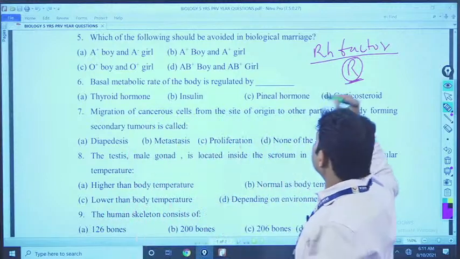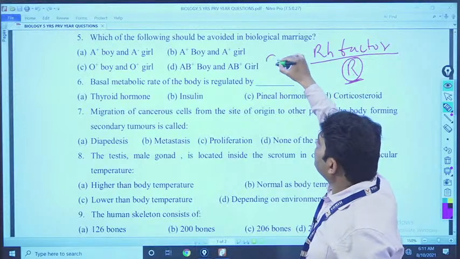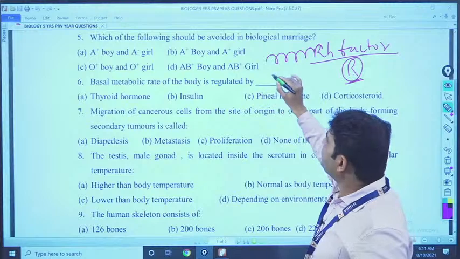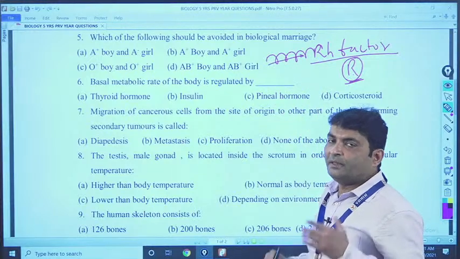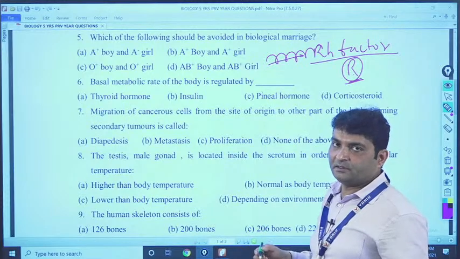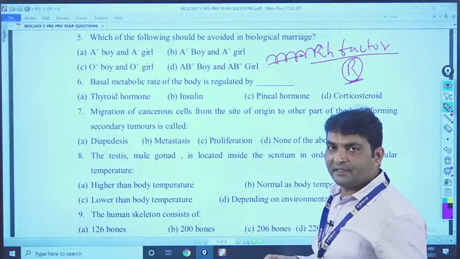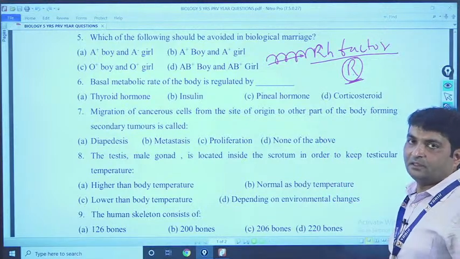Okay. When it enters the host body, it causes agglutination, meaning clumping in the blood, so blood cannot be circulated properly and the patient may die, due to the presence of this gene. Clear?